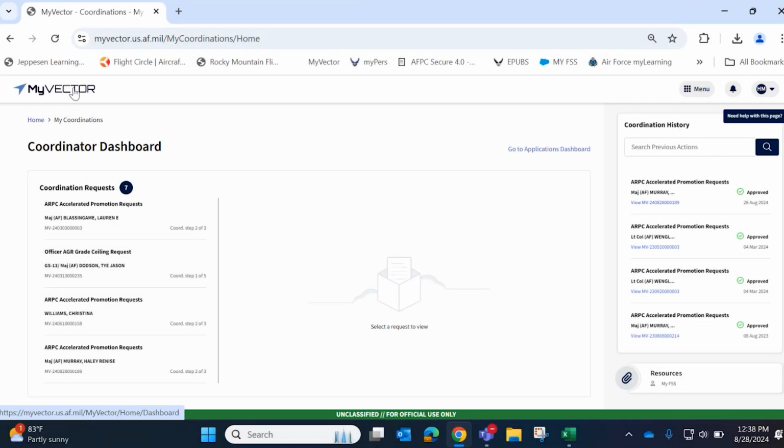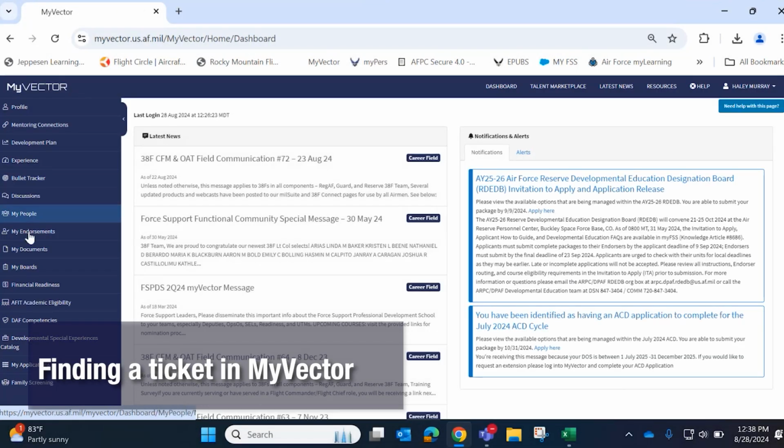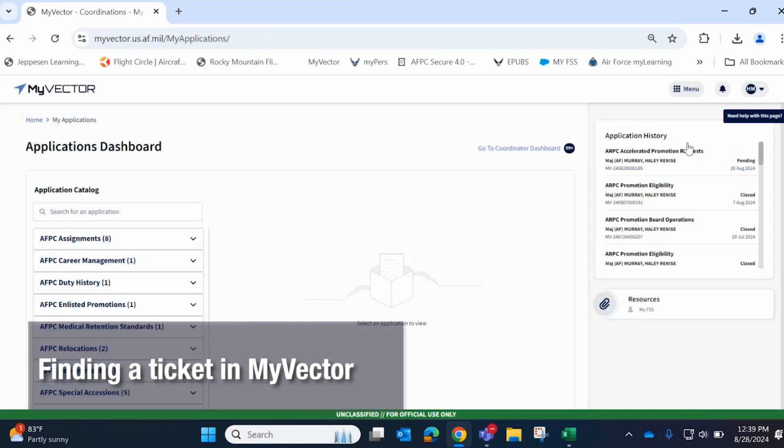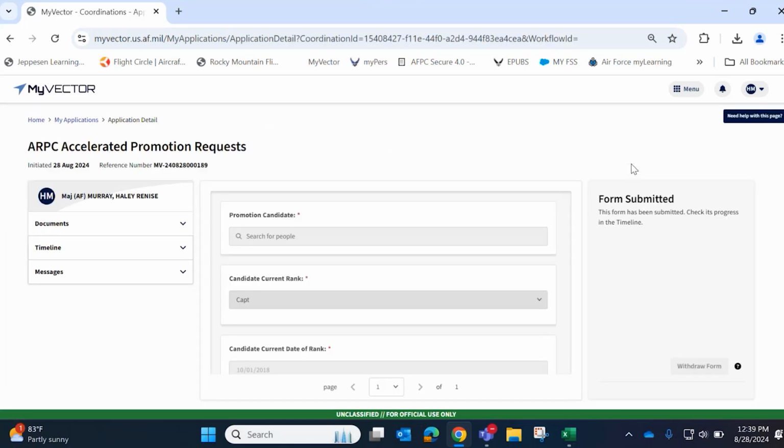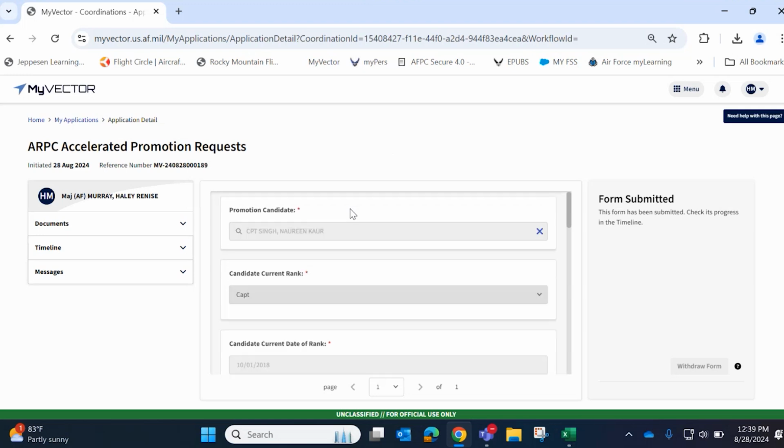Let me show you some other information within MyVector. If I'm the initiator of that ticket and I know that my rater has approved it, I can go in and look and see where that ticket is. So by going to my application history, I can look back at the ticket that I submitted. You see here it says form submitted. And now you see that I can't withdraw it because it has been approved by one of my coordination chain